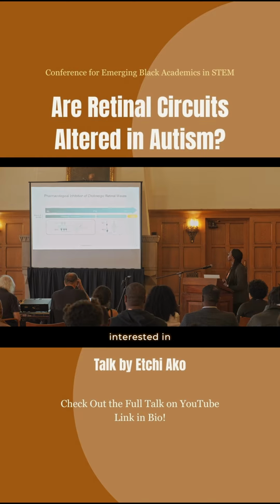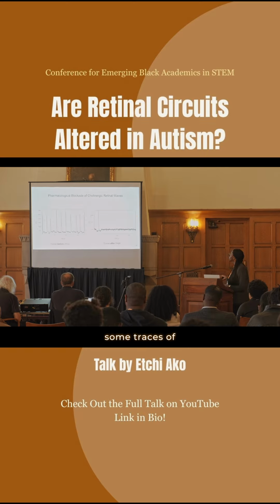So I'm really interested in knowing if the circuits that are mediating waves are altered in our ASD models, and the way I'll be doing this is by utilizing pharmacology. And specifically, I'll be using a nicotinic acetylcholine receptor antagonist called DH-beta-E, and this will block the nicotinic acetylcholine receptors on the starburst amacrine cells and retinal ganglion cells. So during the time of cholinergic waves, there will still be acetylcholine, but they will be unable to bind to the receptors and waves will go away.